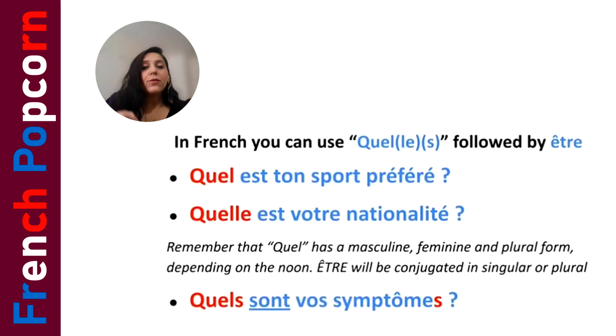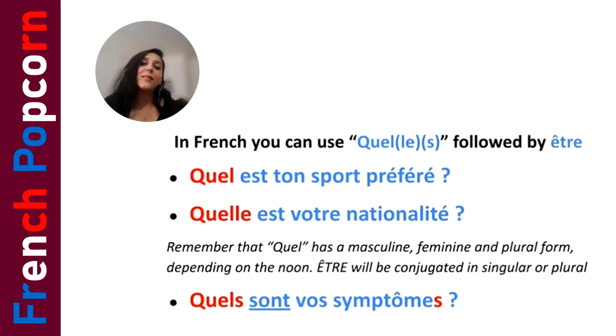In French you can also use the word quel, followed by the verb être. For example, if you remember, "Quelle est votre nationalité?" What's your nationality? "Quel est ton sport préféré?" What is your favorite sport? But in French, we say "what is your sport favorite", because adjectives are placed after the noun. So be careful.